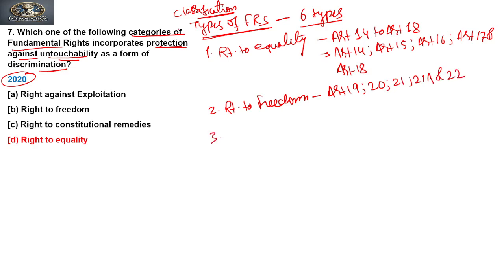The third classification is right against exploitation. This includes Article 23 and Article 24 of the Constitution. The fourth classification is right to freedom of religion.